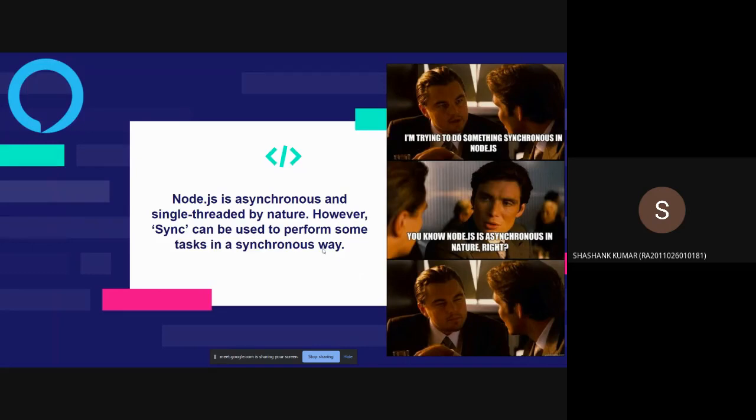This does not mean that you cannot use the sync feature. You can just write the sync keyword and you can perform a task in a synchronous way. So yeah, you can use sync to block a program.